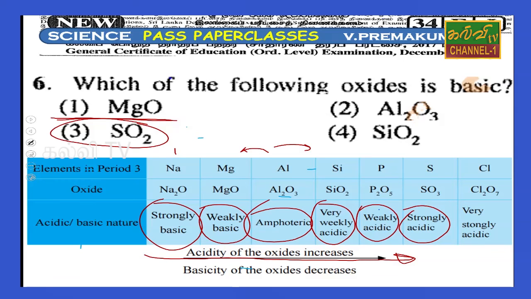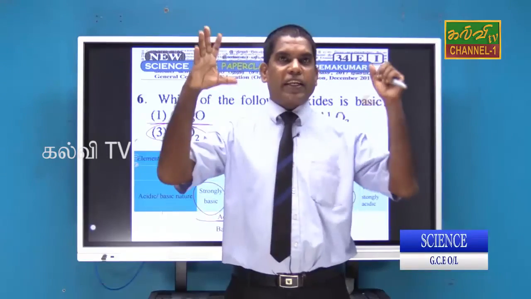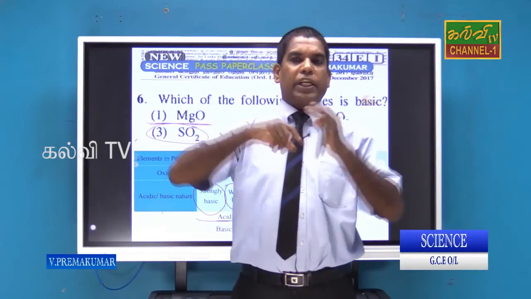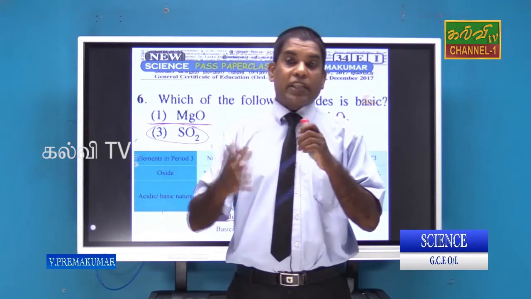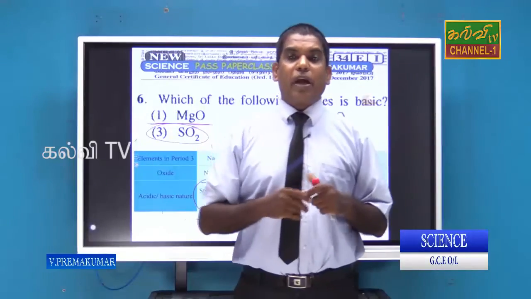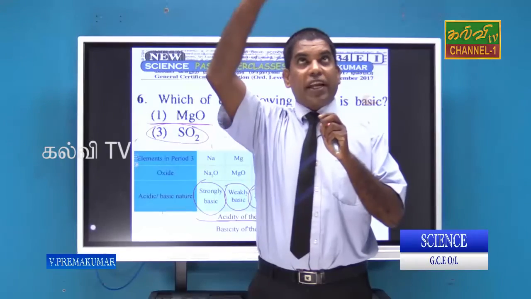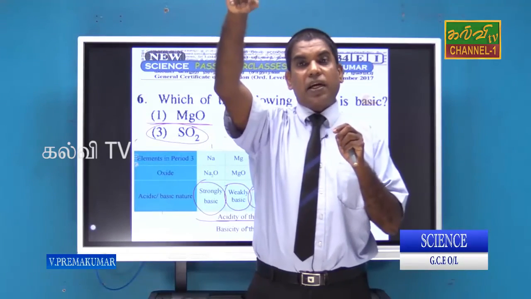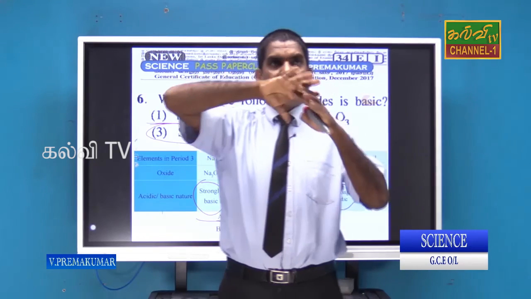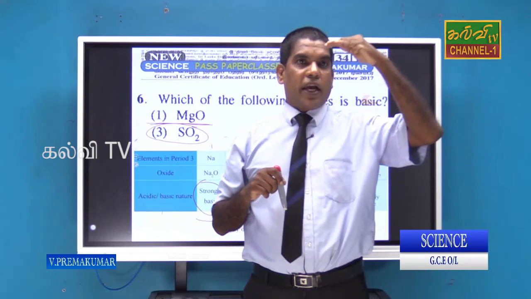SO2, normally you know the acid rain, the manufacturing air pollution, that time the sulfur dioxide, burning of tires. So the sulfur dioxide is released to the environment. Sulfur dioxide is a non-metallic oxide which can dissolve in water and turn into acid rain. The acid rain is dangerous for the environment.